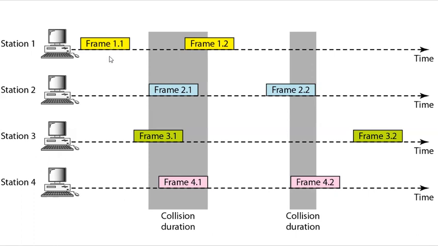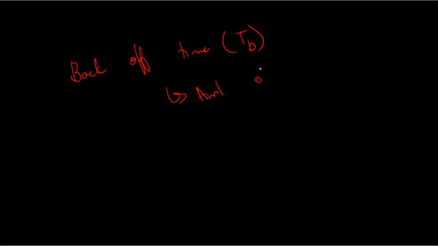In the protocols we have seen in the earlier class, there is a timer. So what is the time that is set on the timer? It is the back off time, which is denoted by TB. So let me just write it over here. Back off time, TB. It is the amount of time before retransmitting.